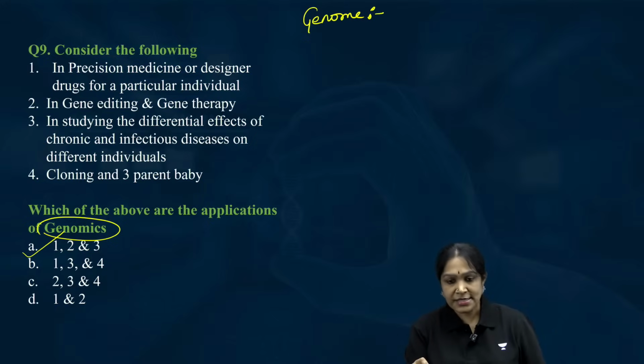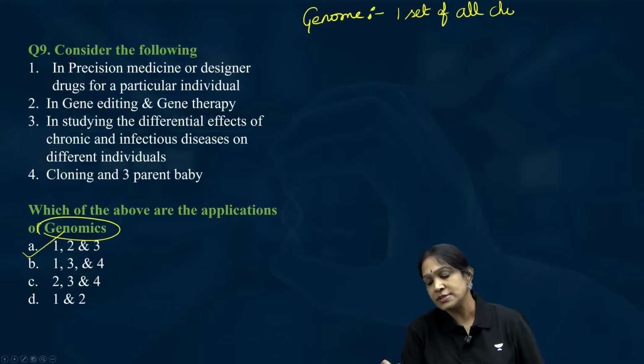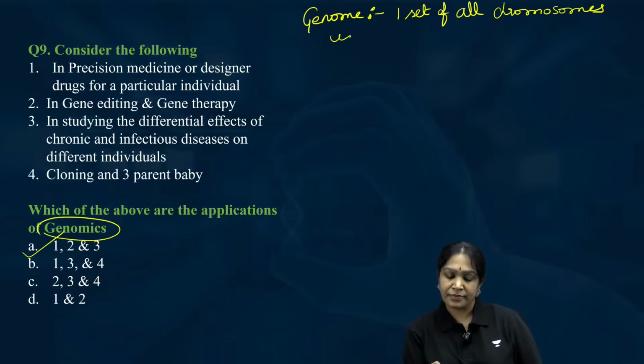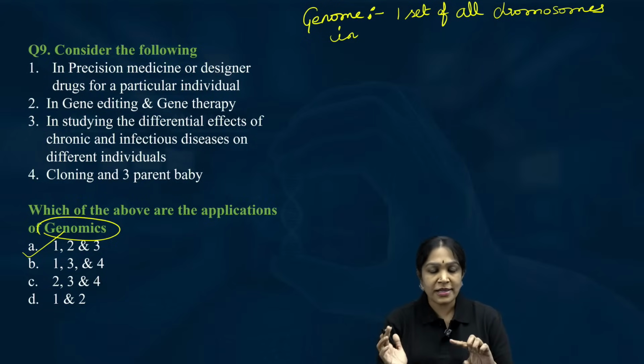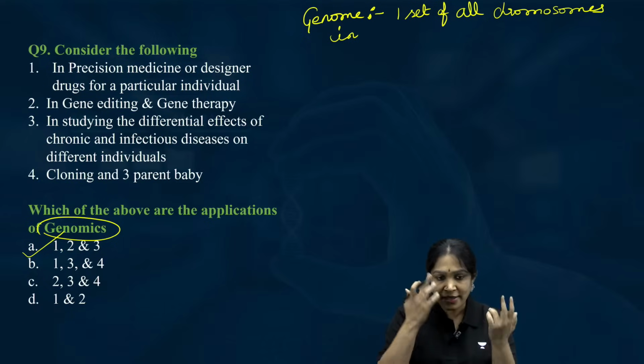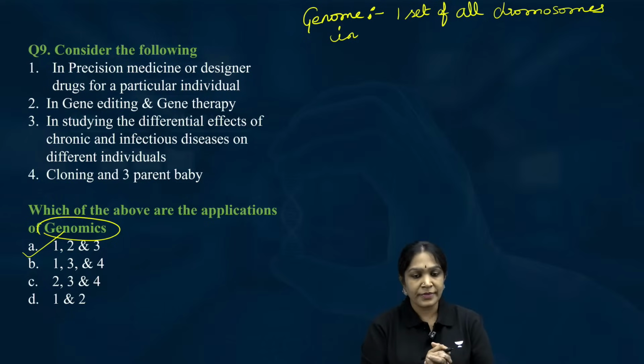Genome is one set of all chromosomes. One set of all the chromosomes in a cell or in the complete body?